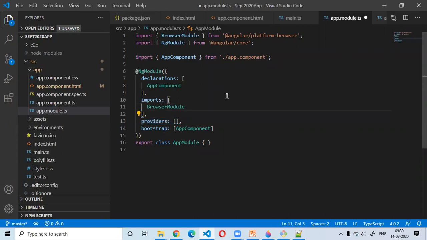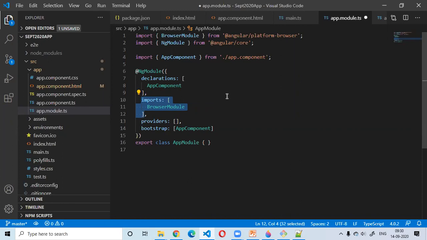Okay, so now I'm coming to the third point, that is the imports section. As we discussed, an Angular module is basically a collection of what? Components, directives, services, and pipes, right? So as I said, we can use any other Angular module in our current module. That means you are basically creating an application boundary by using the Angular module, right?